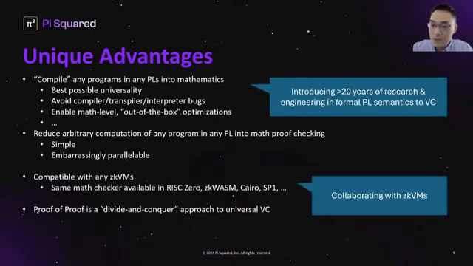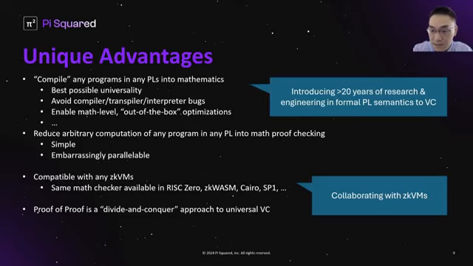There are quite a few unique advantages of proof of proof. Firstly, it doesn't require any compilers, transpilers, or interpreters of the target programming language. If we really have to say, proof of proof compiles any programs in any programming languages into mathematics and logic. So it gives us the best possible universality ever, and it avoids compiler, transpiler, and interpreter bugs.